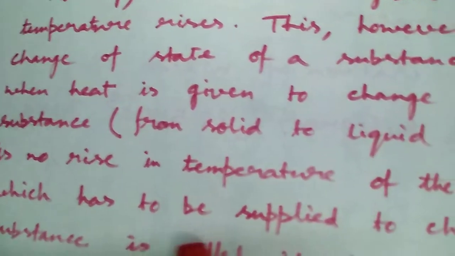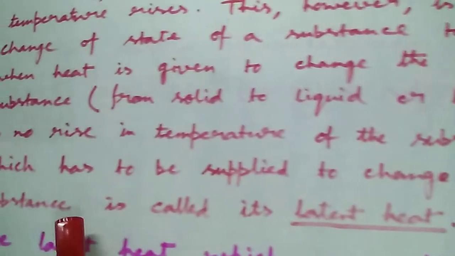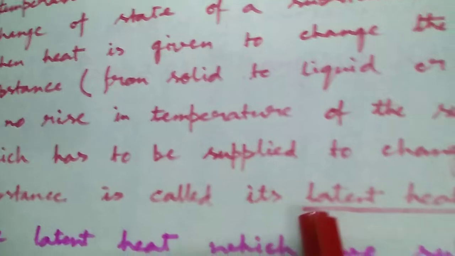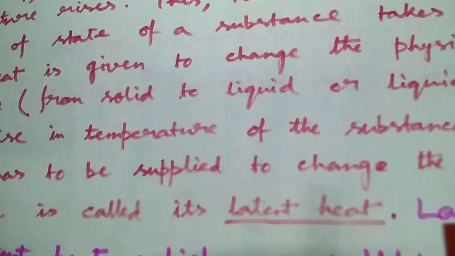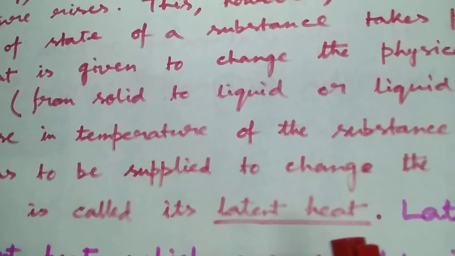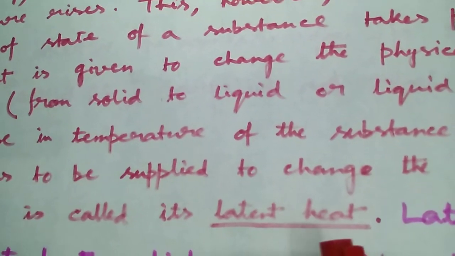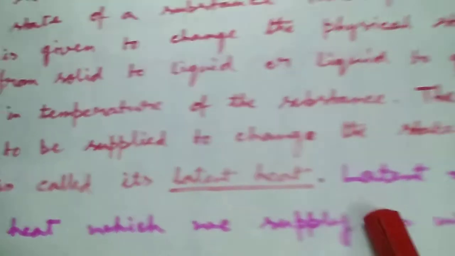The heat energy which has to be supplied to change the state of a substance is known as latent heat. Okay? So the heat which is used to change the state of the substance without changing the temperature is known as latent heat.